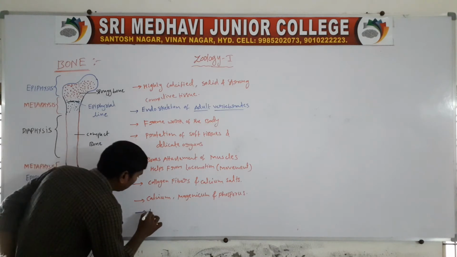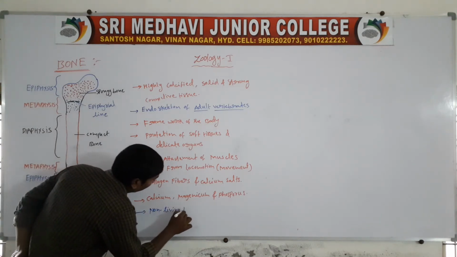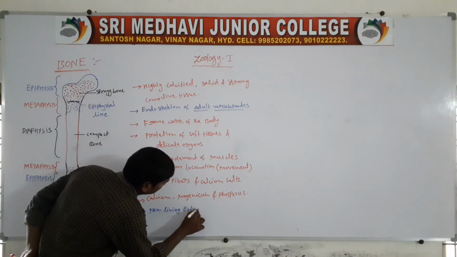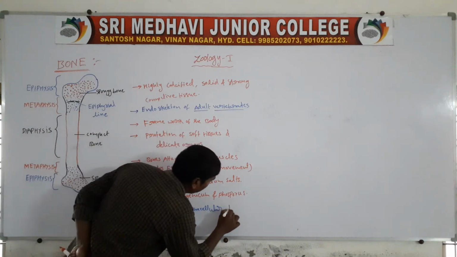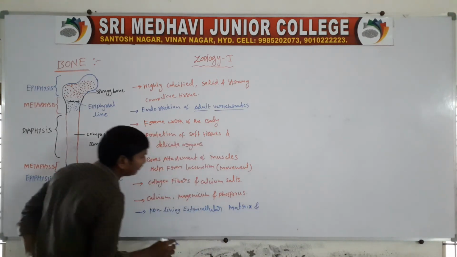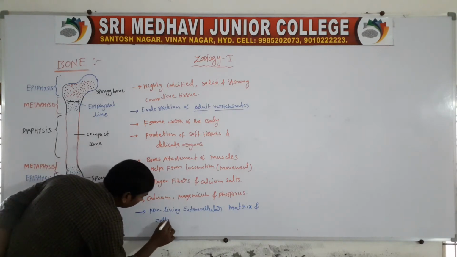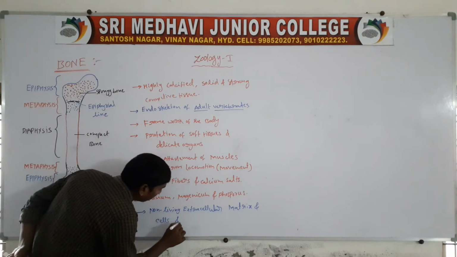Next, the bone contains a non-living extracellular matrix, and cells, bone cells like osteocytes and osteoclasts, and bone marrow.